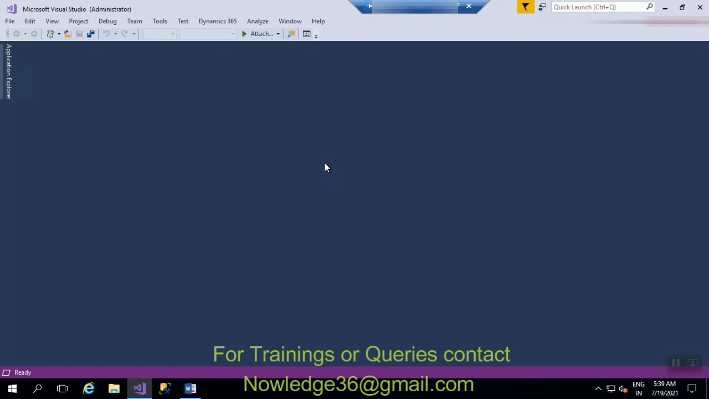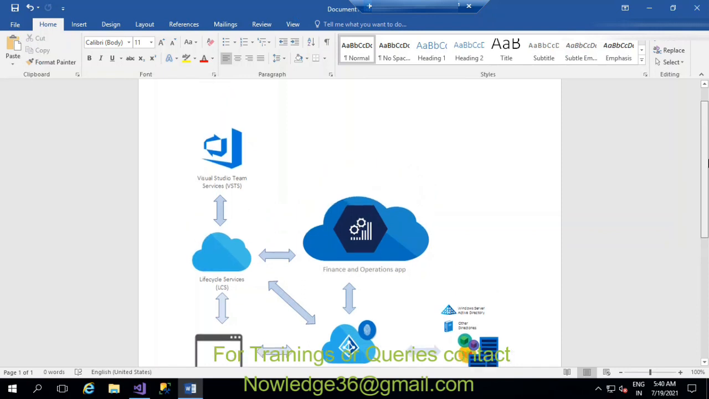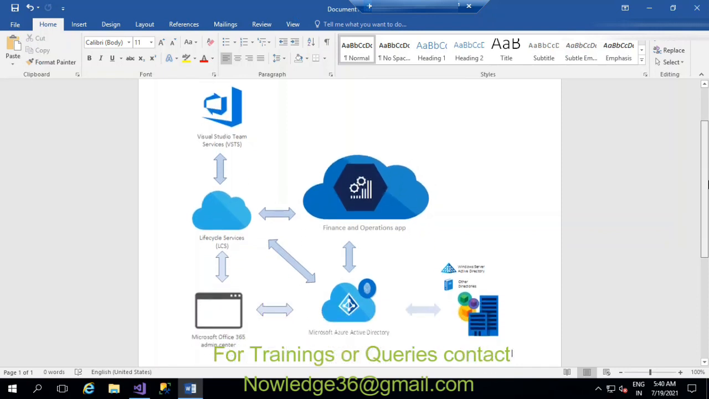So what exactly is this architecture? We'll check now. I can show this architecture. One moment, please. This is the proper architecture of Microsoft Dynamics 365 for Finance and Operations.